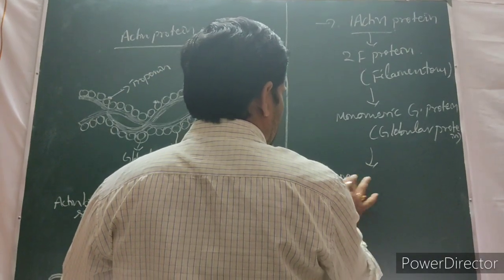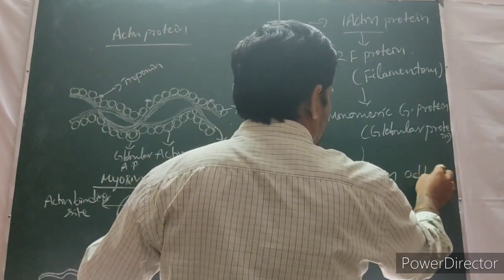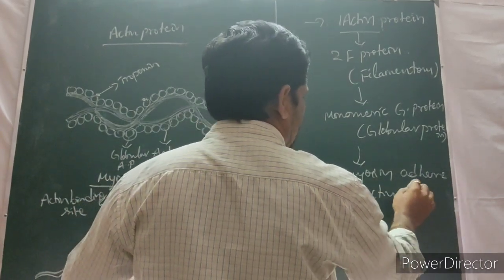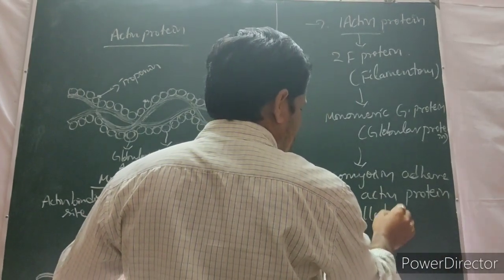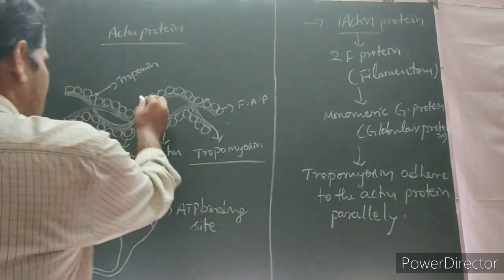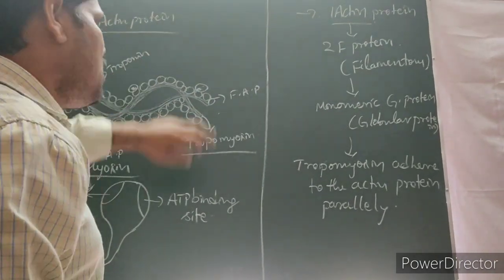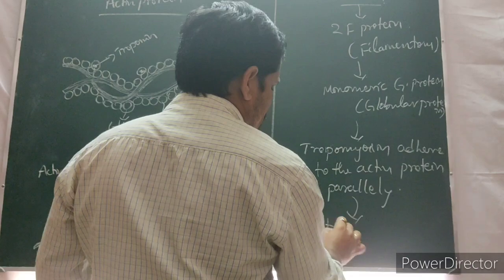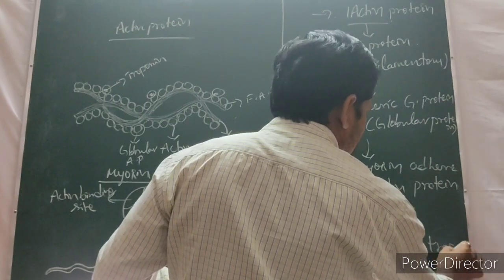Tropomyosin adheres to the actin protein parallelly. So it adheres parallelly. On the tropomyosin, at regular intervals of distance, what is there? Troponin is present on tropomyosin.